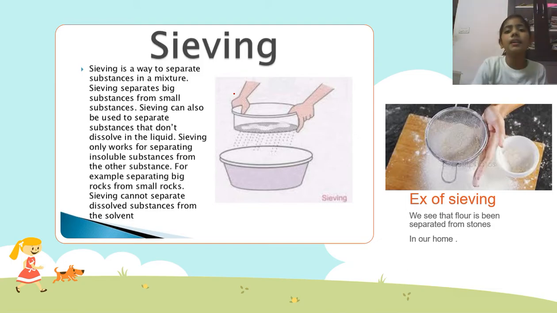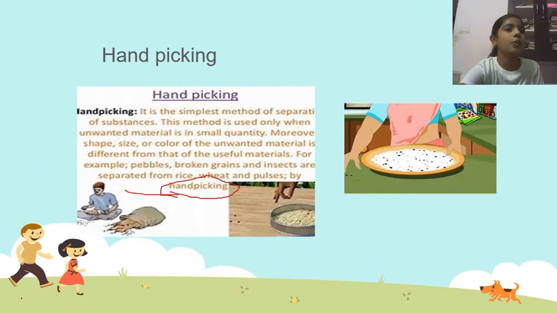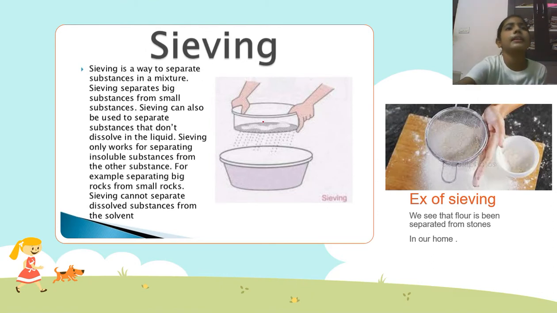So that is what is here in the picture. Understood, guys? It's rice. Okay, let's move on.